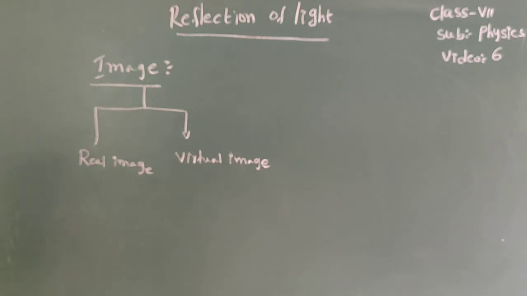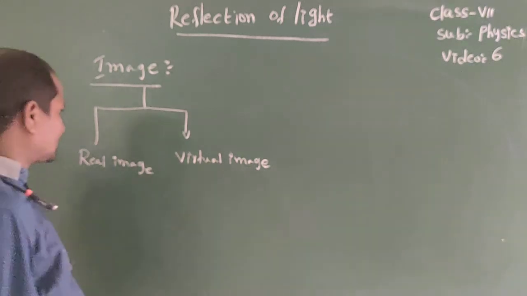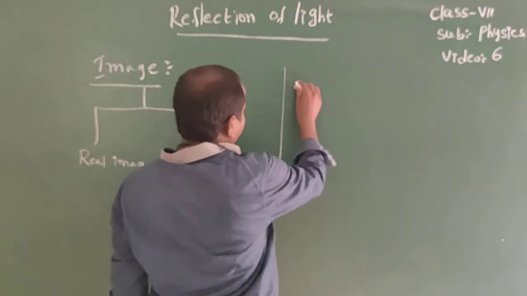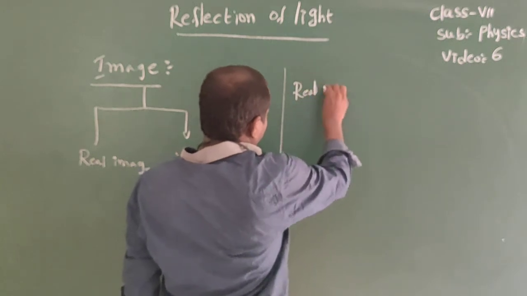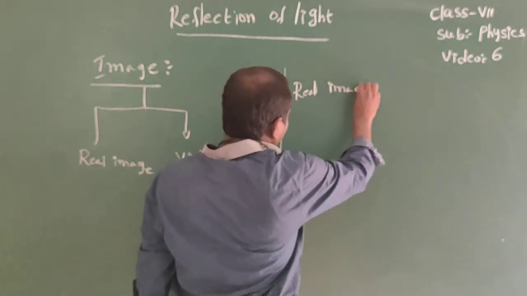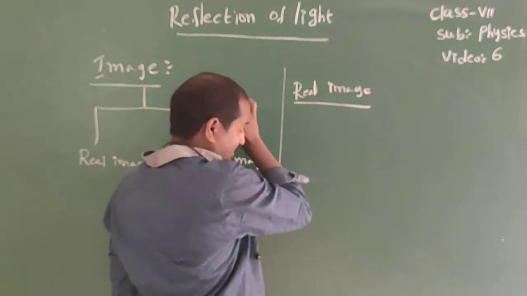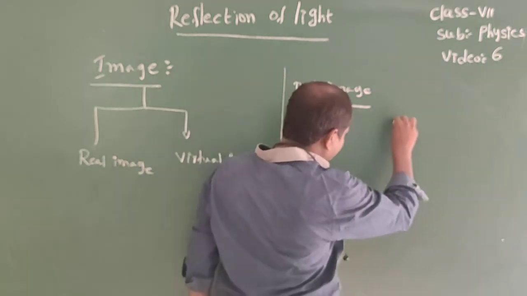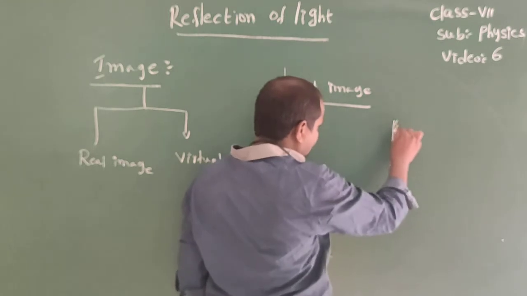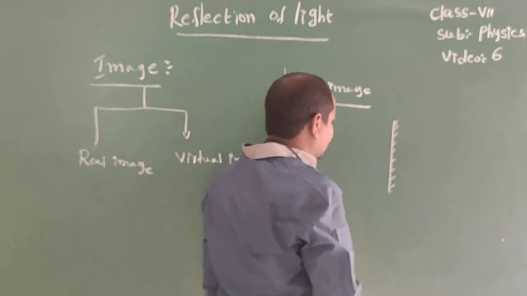So here a real image means when the diverging rays from a point after reflection actually converge at some other point, then the point is called a real image. Listen. Now real image. Okay, it is a mirror or reflecting surface.